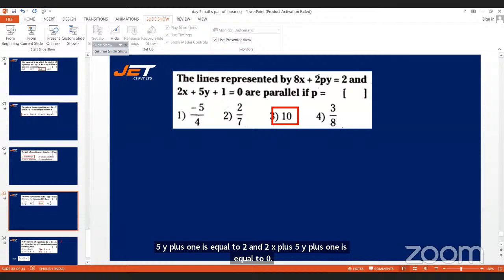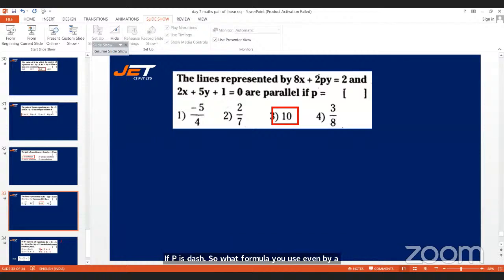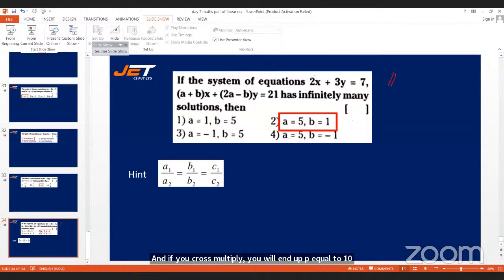So what formula do you use? a1 by a2 is equal to b1 by b2, isn't it? So 8 by 2 is equal to 2p by 5. And if you cross multiply, you will end up with p is equal to 10. All right, students? Fine.